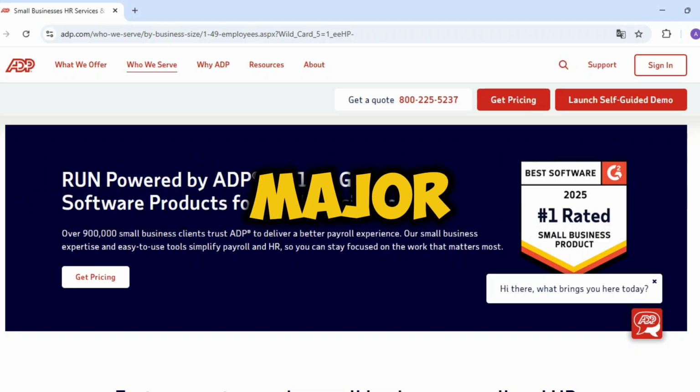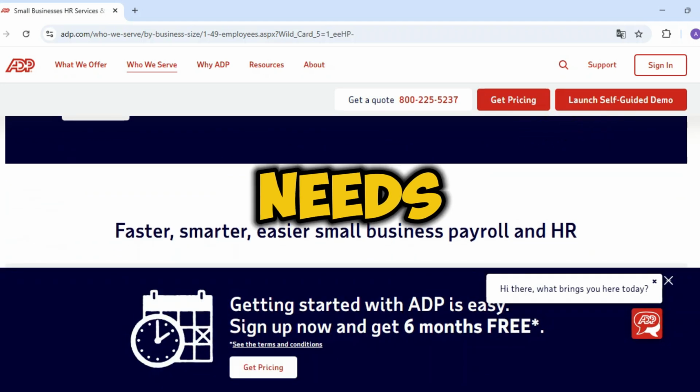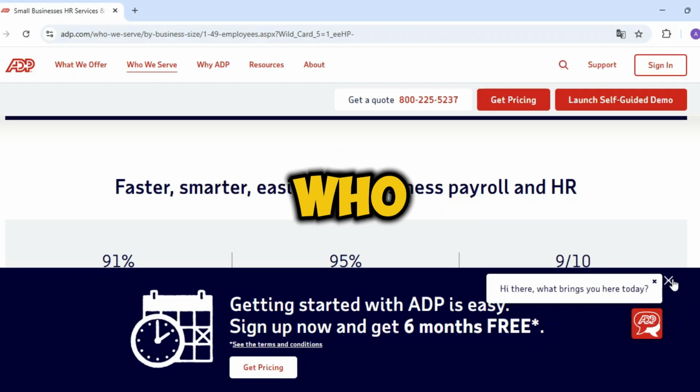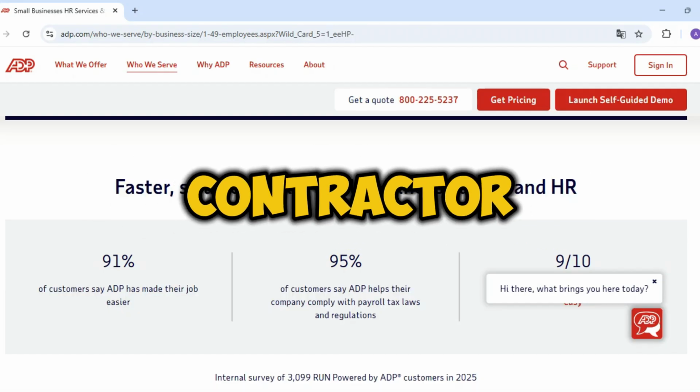Misclassifying a worker is a major compliance risk. ADP needs to know who is on payroll, employee, and who gets a 1099, contractor.